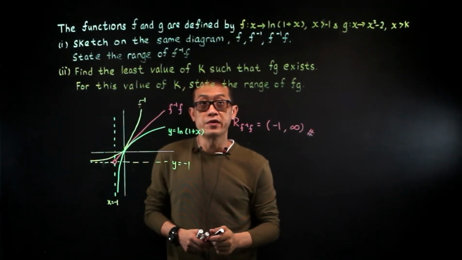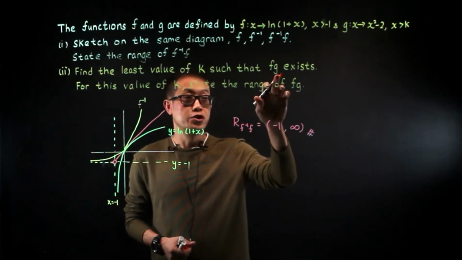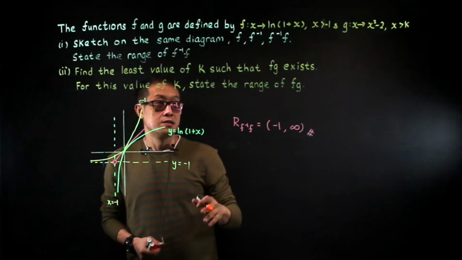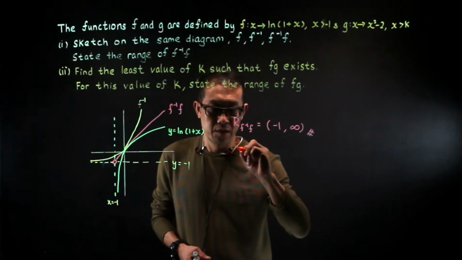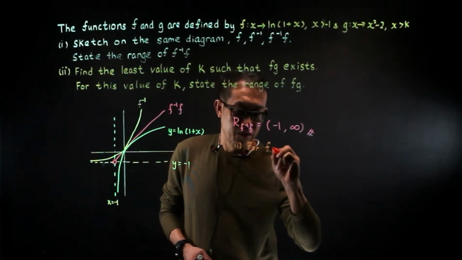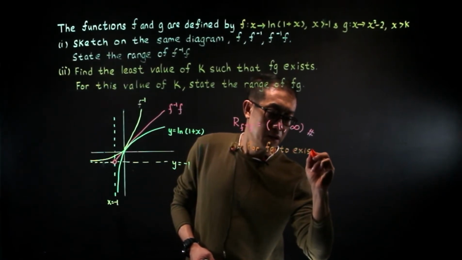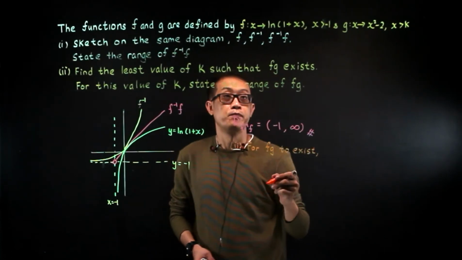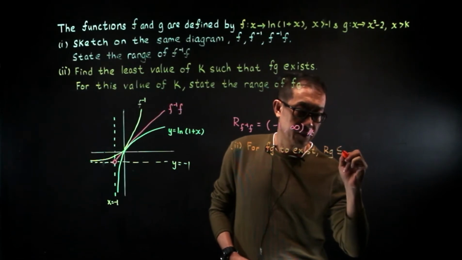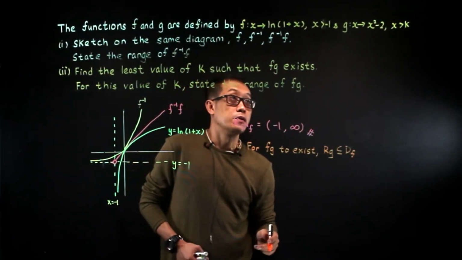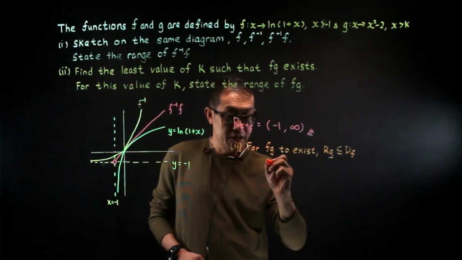Now find the least value of k such that f of g exists. Now for f of g to exist, the range of g must be a subset of the domain of f. All right. For f of g to exist, the range of g must be a subset of the domain of f. Now, the domain of f is greater than minus 1.